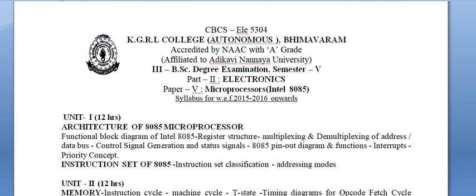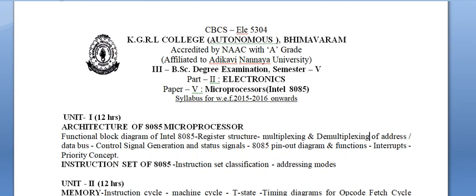In this microprocessors course, you will learn about the Intel 8085 microprocessor. It is also known as the 8085 processor. In unit 1, the architecture of the 8085 microprocessor will be covered. What do you mean by architecture? The functional block diagram you will consider. In the functional block diagram, you will identify all the key elements.